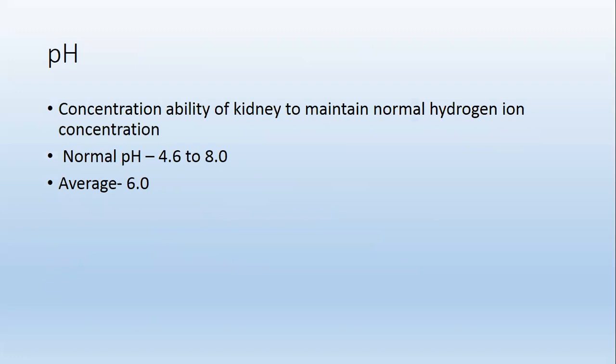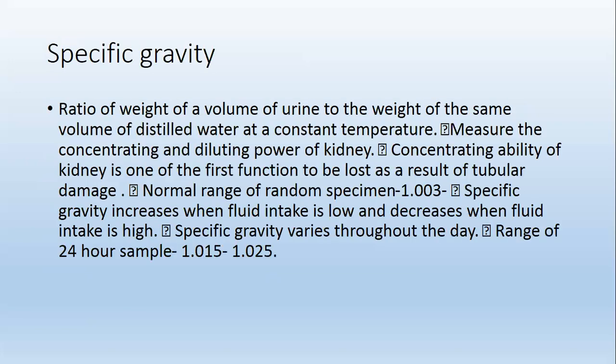pH: concentration, the ability of the kidney to maintain normal hydrogen ion concentration. Normal pH is 4.6 to 8 and average is 6.0. Specific gravity: ratio of the weight of a volume of urine to the weight of the same volume of distilled water at a constant temperature. It measures the concentration and dilution power of the kidney. Concentrating ability of the kidney is one of the first functions to be lost as a result of tubular damage.